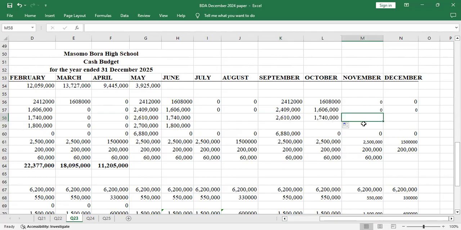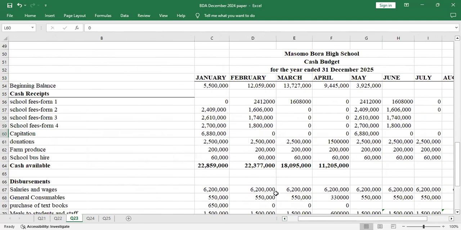Then I'll have 0, meaning no payment of fee. Then meaning also no payment of fee. Then the same will happen to the form 4s. They will also pay the first installment of 60% in September, then the second one of 40% in that month. Supposed to be positive. Yeah, so I think I'm done with receipts for school fees, capitation, donation, farm produce, and school bus hire.